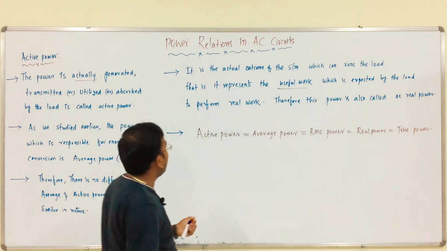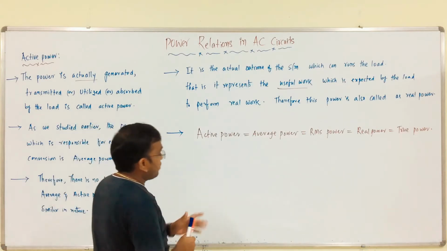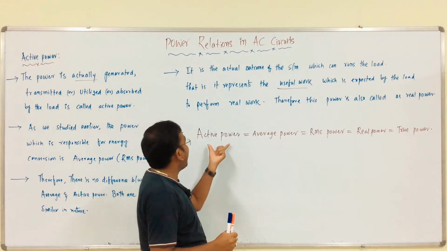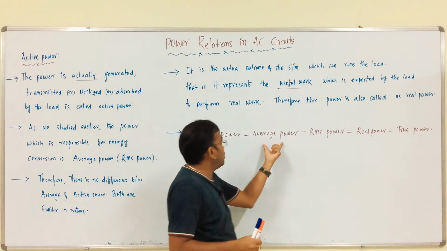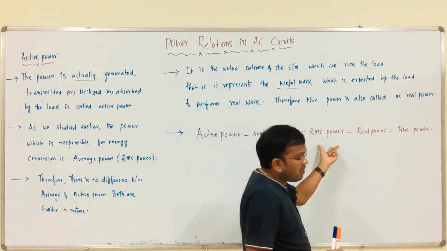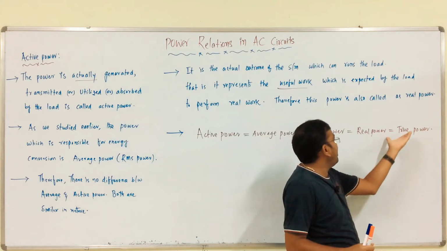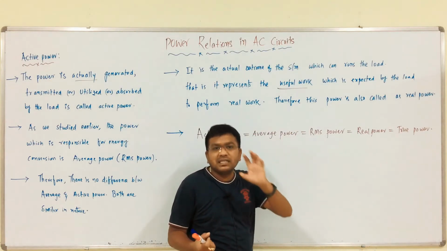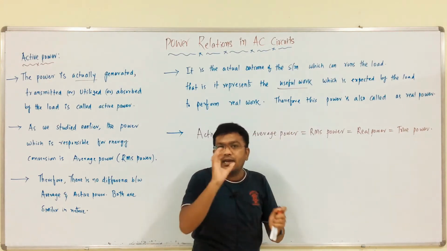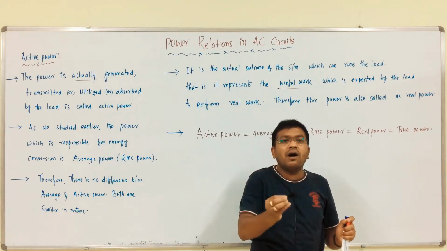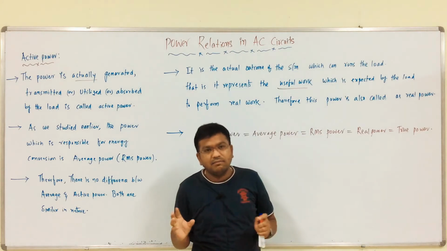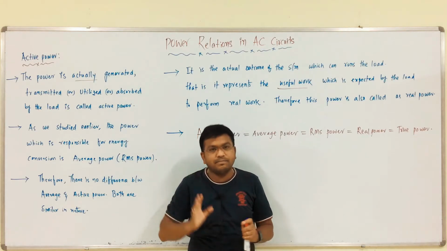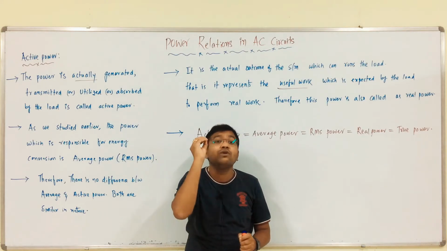We have so many names. For one power we have so many names. That is what? Active power, which is nothing but average power, which is nothing but RMS power, which is nothing but real power, true power. But the function of that power is nothing but what? It is utilized by the load to perform real work. Means it is useful work. Means it is useful power.